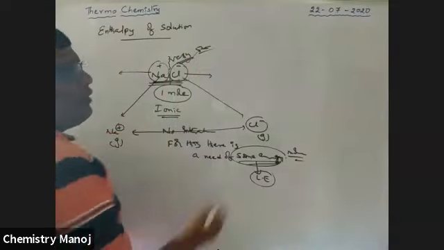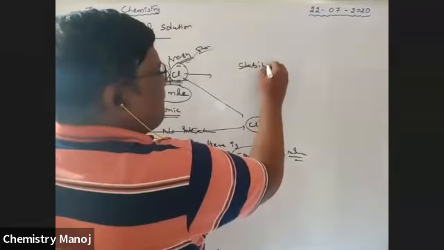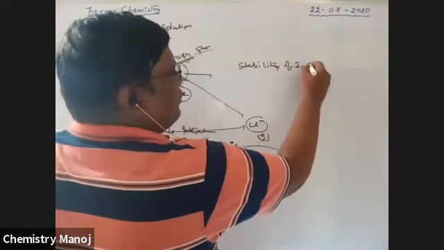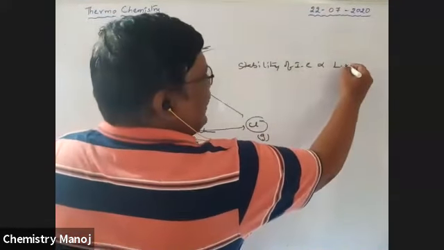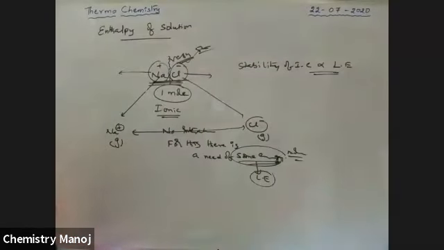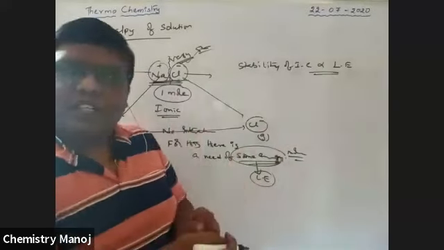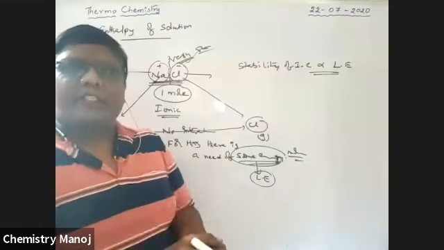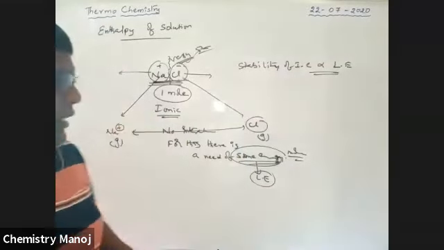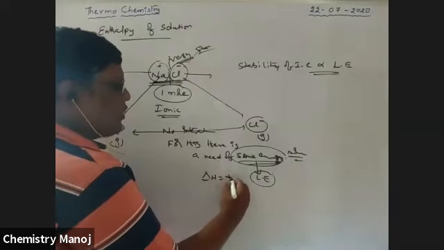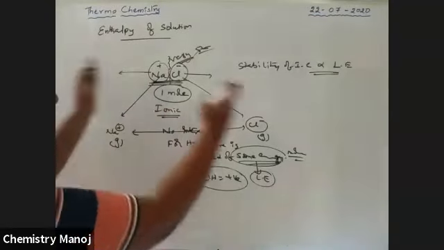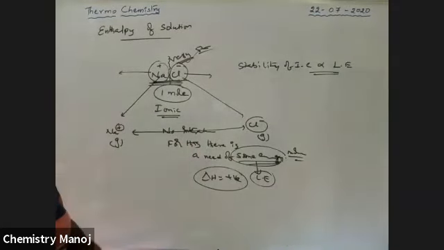Therefore, the stability of ionic compounds is directly proportional to lattice energy. The more the lattice energy, the more difficult to separate. The less the lattice energy, the easier to separate. This is an energy absorbed process, so delta H is positive. Some energy is applied to separate them. Okay, it is lattice energy.